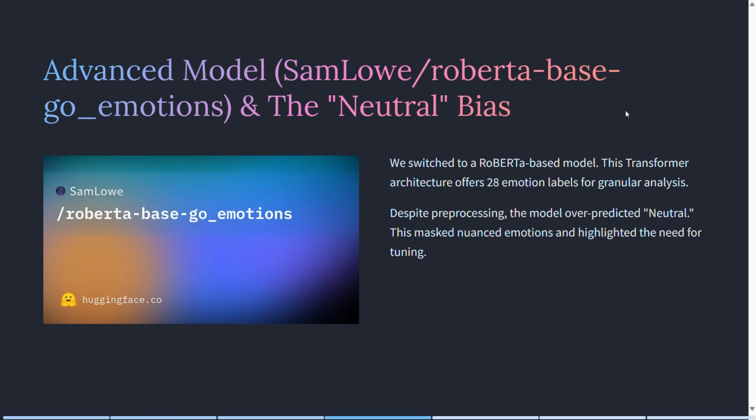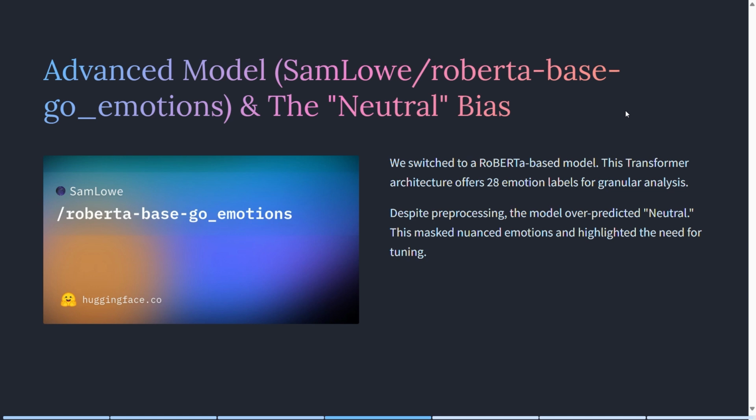However, a new challenge emerged. The model had a strong bias towards predicting the neutral label, even for emotionally charged sentences. This masked nuanced emotions and clearly highlighted the need for further model tuning.